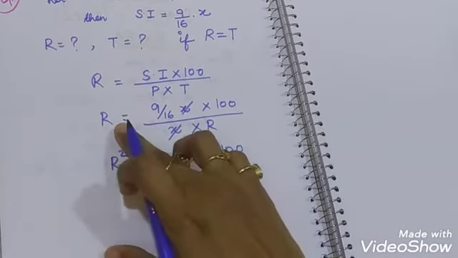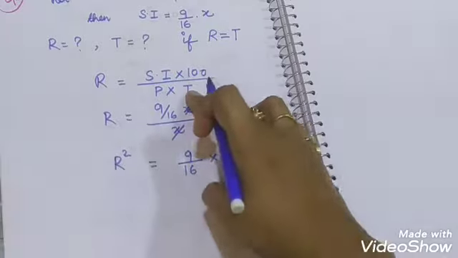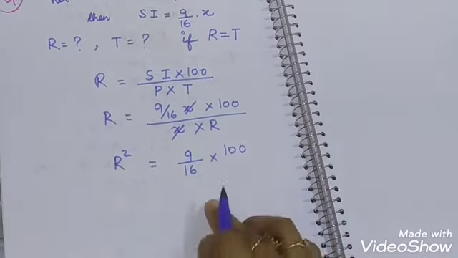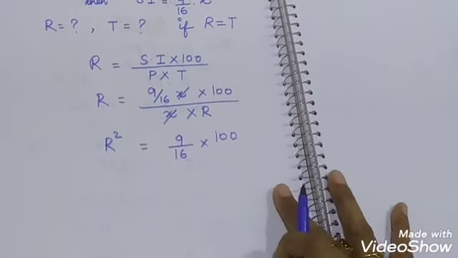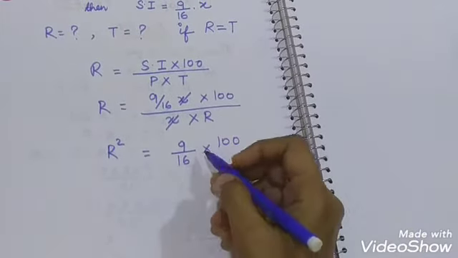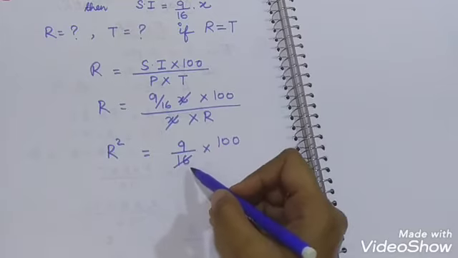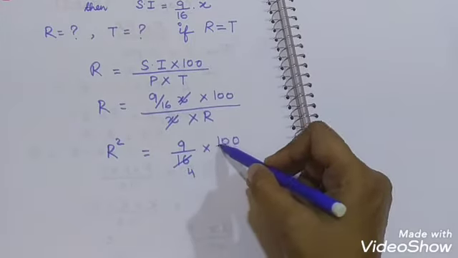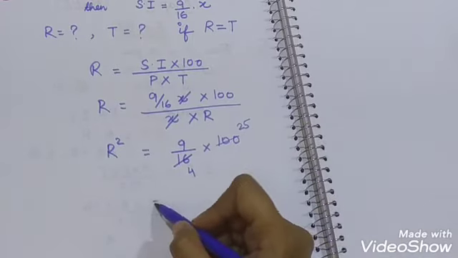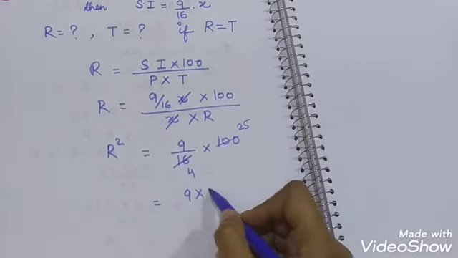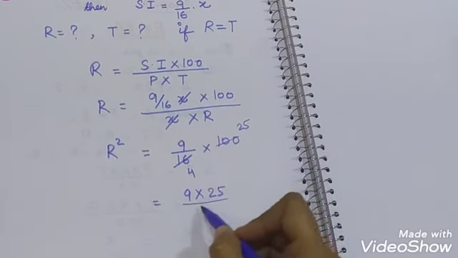This R goes with this R with cross multiplication. R into R is R square. 9 upon 16 and 100 are left. X cancels out. Now we will cancel it by 4. 4 4s are 16 and 4 25s are 100. So it comes here 9 into 25 upon 4.